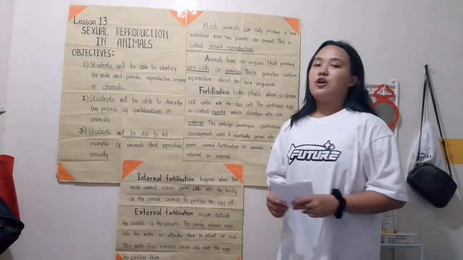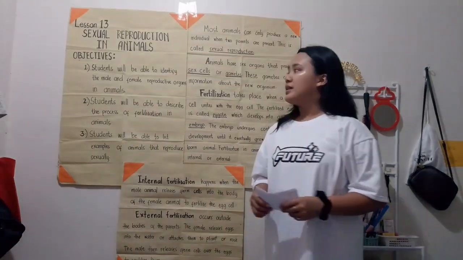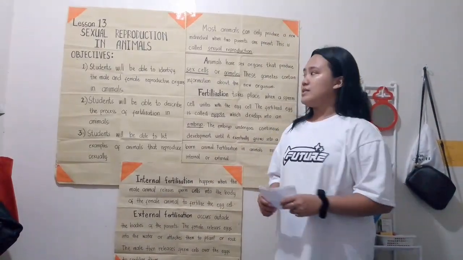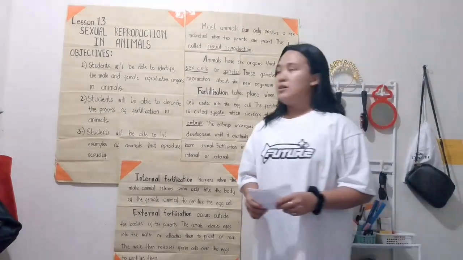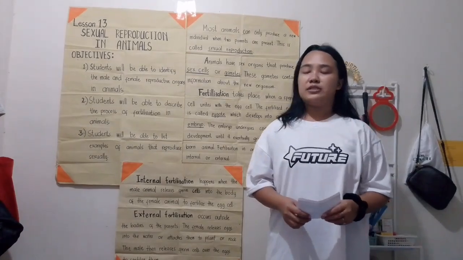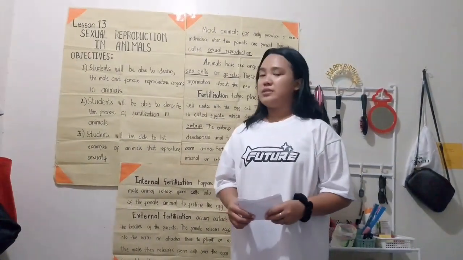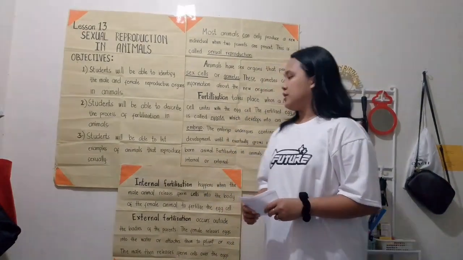Animals. So for our objectives, first, students will be able to identify the male and female reproductive organs in animals. Second, students will be able to describe the process of fertilization in animals. Third, students will be able to list examples of animals that reproduce sexually.